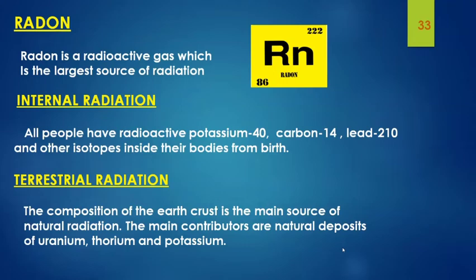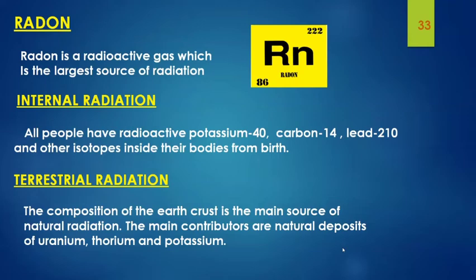Next one, internal radiation. All people have internal radiation, mainly from radioactive potassium, carbon-14, and other isotopes inside our body from birth, and therefore they are a source of exposure to others. The variation in dose from one person to another is not as great as that associated with the cosmic and terrestrial sources.